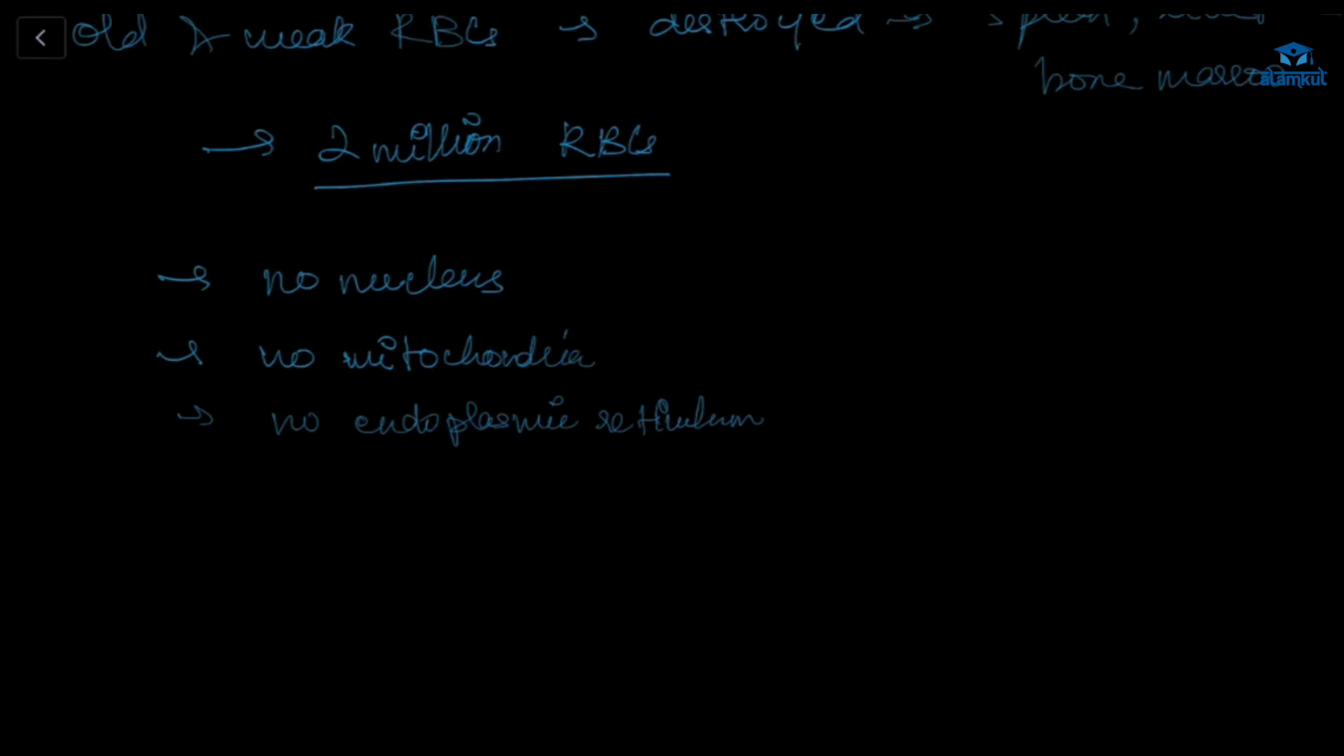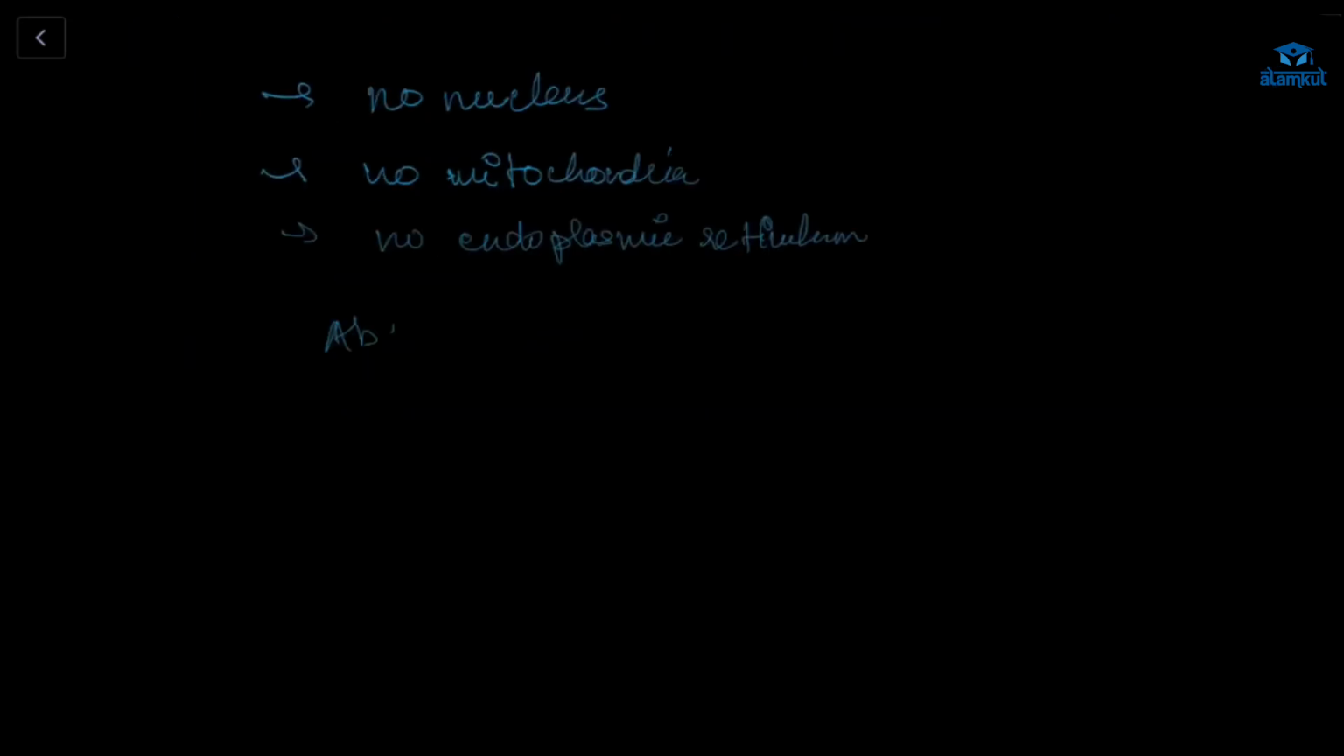Okay. Next, the endoplasmic reticulum. There is no endoplasmic reticulum. What will happen? There will be flexibility. Because of flexibility, the movement of the RBC through the capillaries will be easy. Okay, understood?